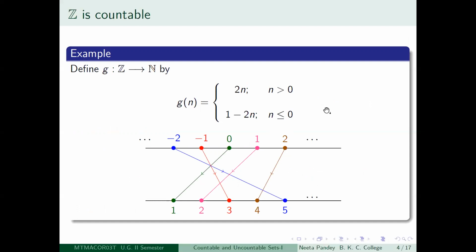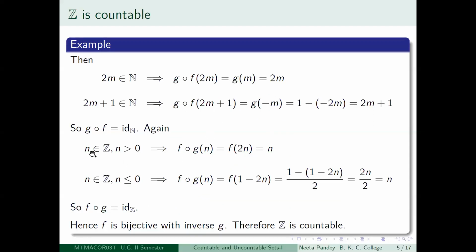That is what we have done here. Suppose I take any positive integer first, then f composed G of n is, by definition of G, I will not go back, I think by now you have got the hang, just f of 2n. And f of 2n is what? 2n divided by 2. So that is n. So for a positive integer, at least this is happening.